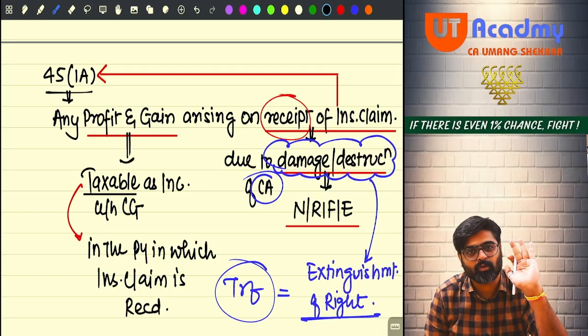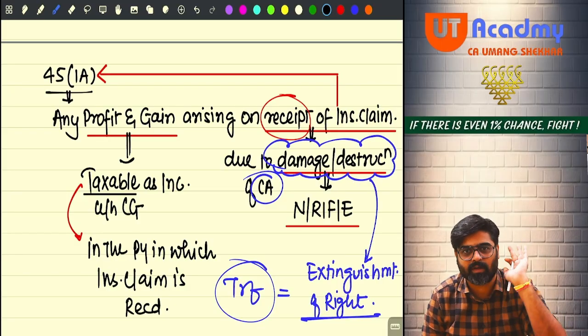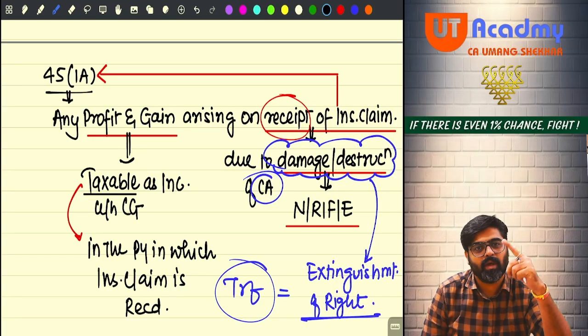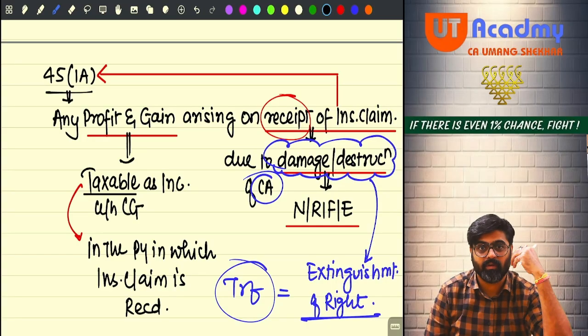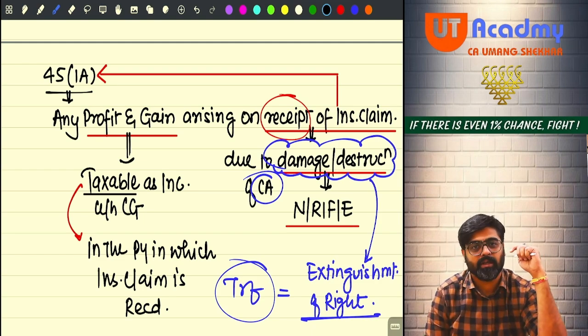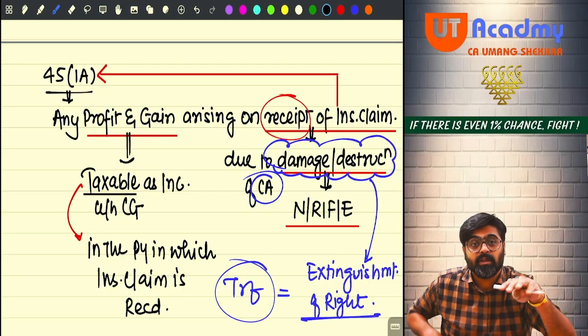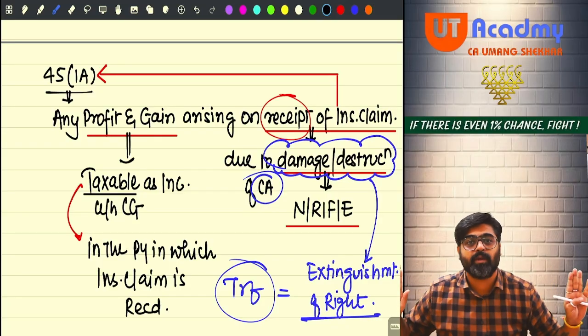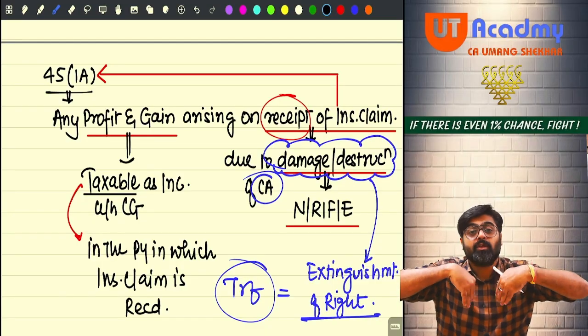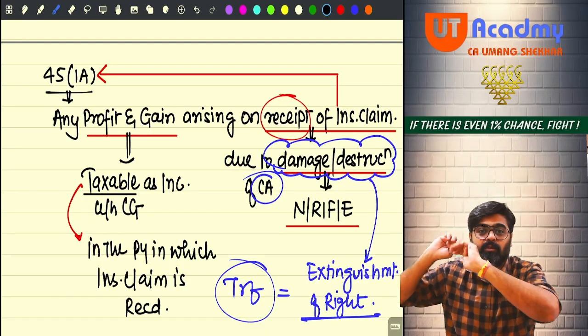And that example is as good as a question on this concept which we are going to solve. But wait, do you have a capital asset? Yes, you have a capital asset. Is it getting damaged or destroyed? Yes. Damage or destruction means the capital asset ceases to exist. So there is no capital asset, and as an owner, your right in that asset also got extinguished, no?